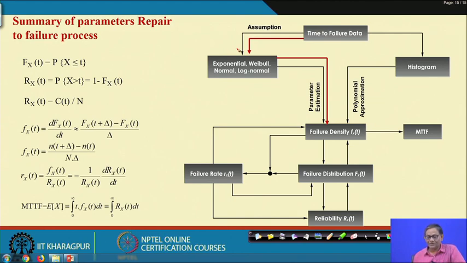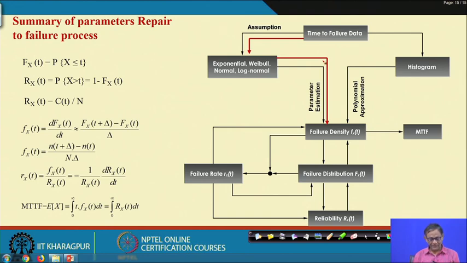For example, many electronics equipment or components like transistors and others, in their useful life, basically follow that constant failure rate, that is basically constant hazard rate. And under a constant hazard rate situation, you will find that the time to failure data will follow the exponential distribution.